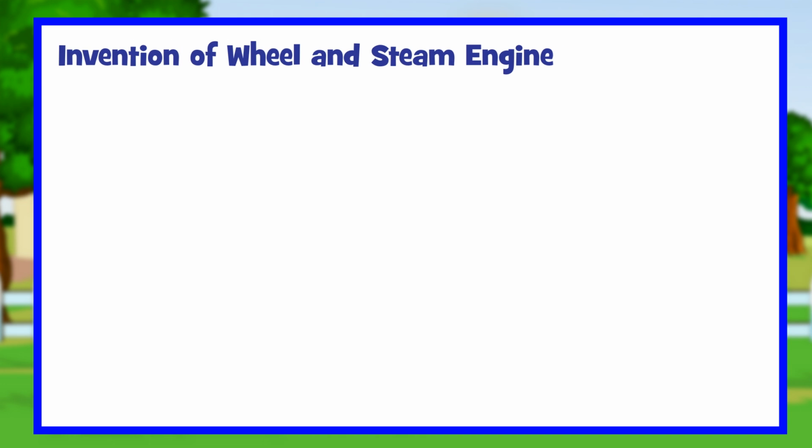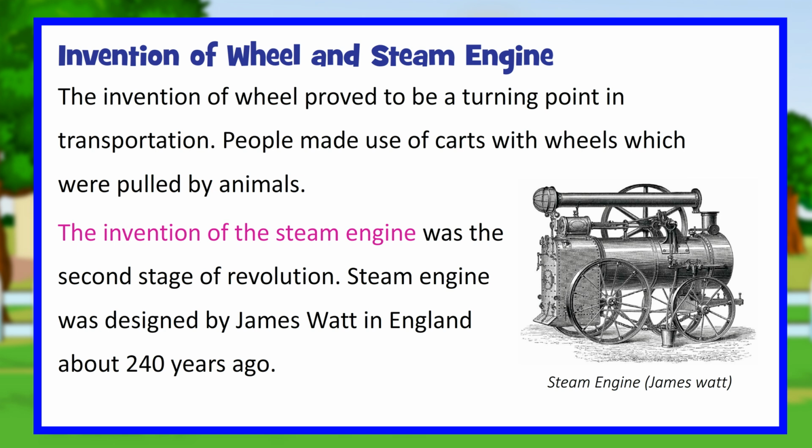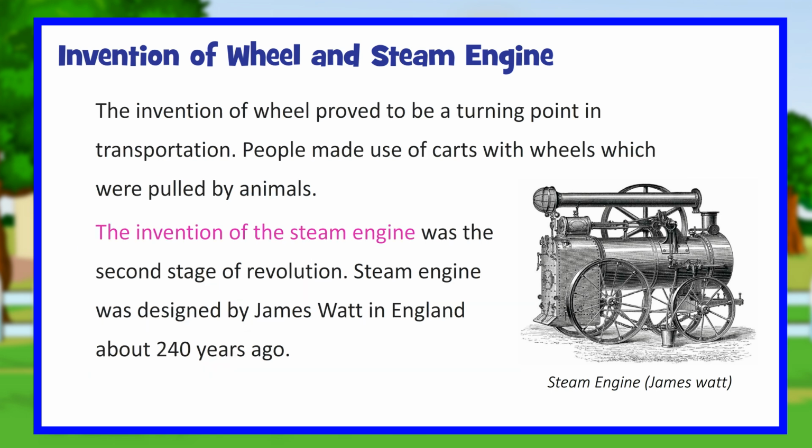Invention of wheel and steam engine. The invention of wheel proved to be a turning point in transportation. People made use of carts with wheels which were pulled by animals. The invention of the steam engine was the second stage of revolution. Steam engine was designed by James Watt in England about 240 years ago.